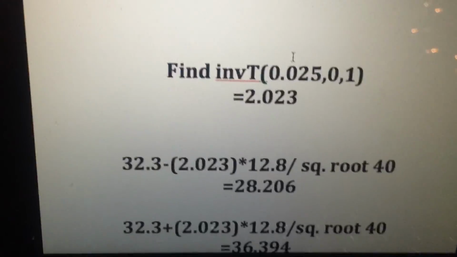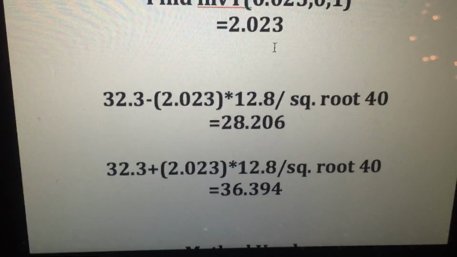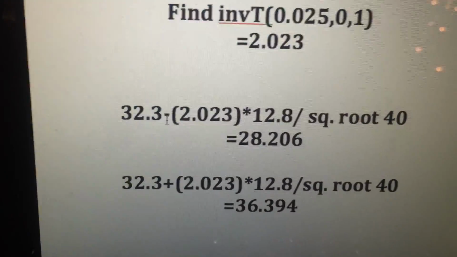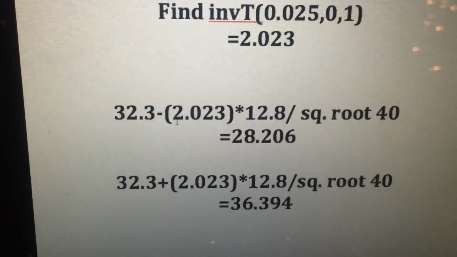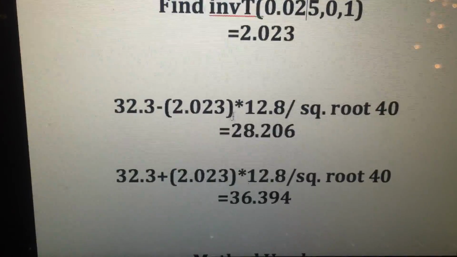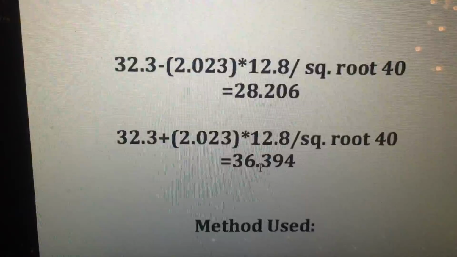Now everything else we just put into the equation, and to get the upper bound we just add, for the lower bound you subtract, and as long as you put in every number in the equation, you'll get your answer.